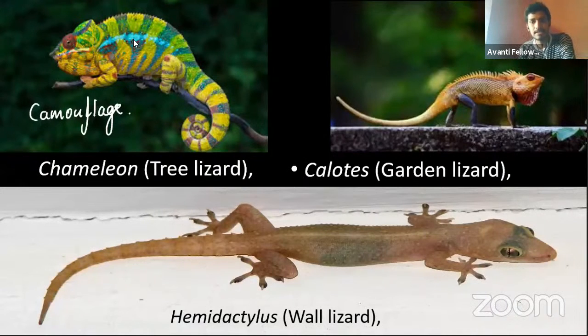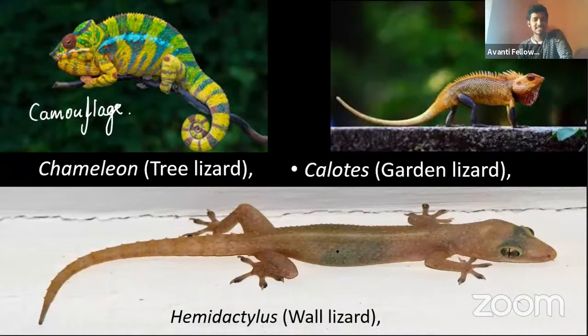And the second one is the Calotes, that means the garden lizard. Several other species are also there. What you can normally find don't have this coloration. Some of them may have, and some of them get colors only during the mating season, not in the other times of the year. Regularly you will find a brownish color, but normally in the winter season you will see garden lizards with a reddish-colored neck piece. So you can think that this is the mating season for that one.